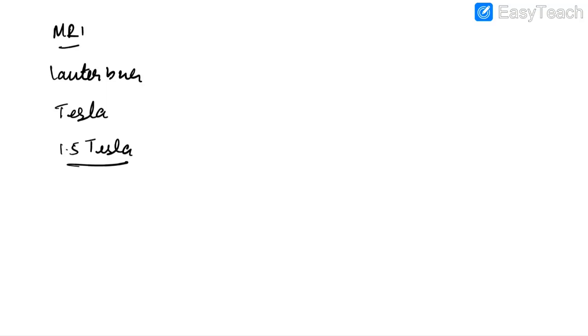Okay, in MRI we have to remember about T1 weighted MRI and T2 weighted MRI. In T1 weighted MRI, grey matter appears grey, white matter appears white, CSF, that is water, appears black. In case of T2 weighted MRI, it is the exact opposite, that is grey matter appears white, white matter appears grey, and CSF appears white.